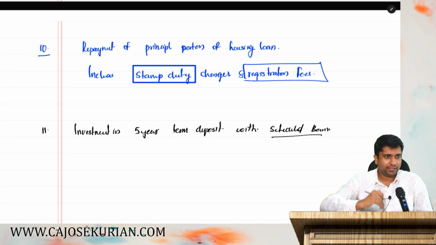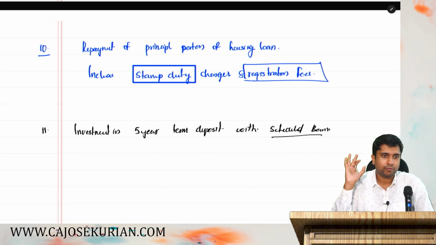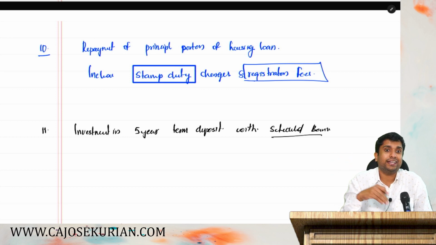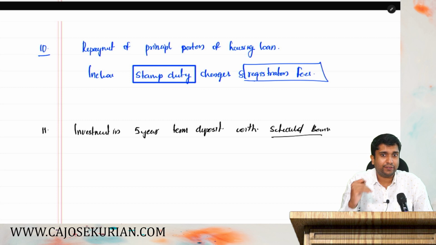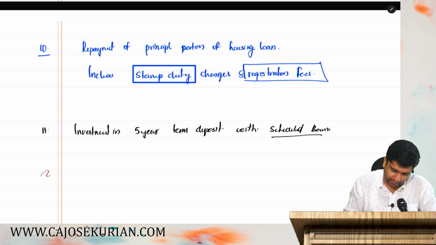That investment is allowed as a deduction under 80C. Again, it's a super offer. You only have to invest. It's not an expenditure basically. You put a 5-year FD in a scheduled bank. That amount is allowed as a deduction under 80C. Moving on with the next item, that is item number 12.